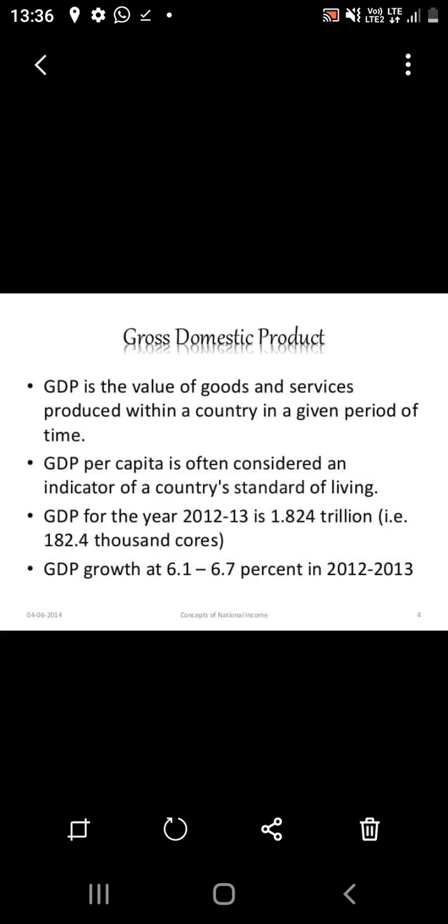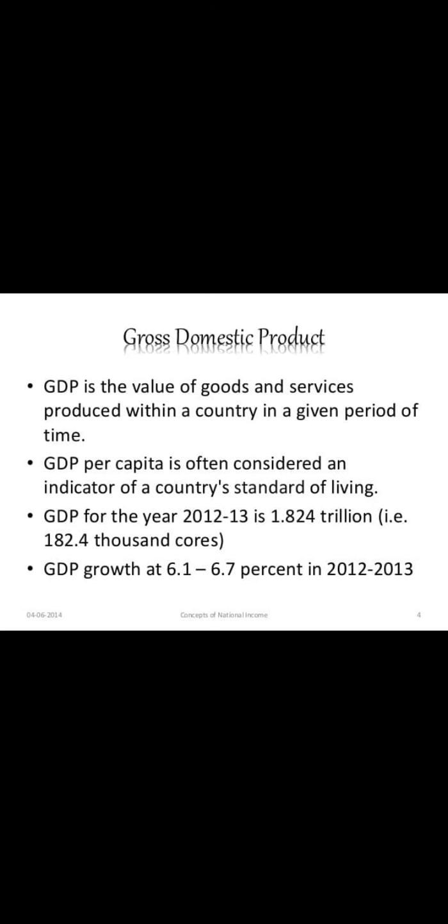Domestic income is equal to the factor income, that is rent, wages, interest and profit generated within the domestic territory of the country, no matter who generates it, normal resident or non-resident.